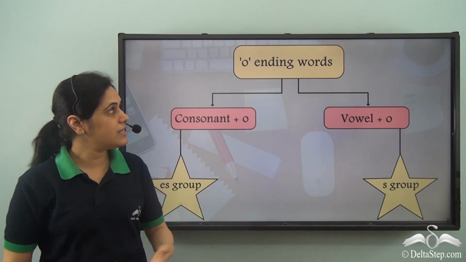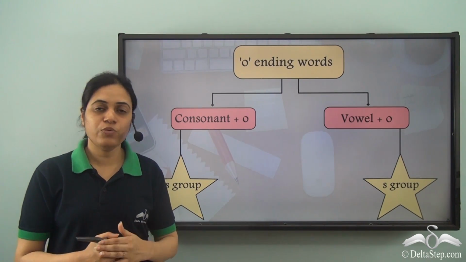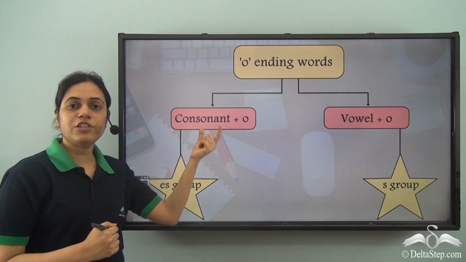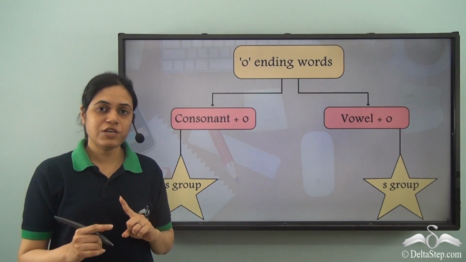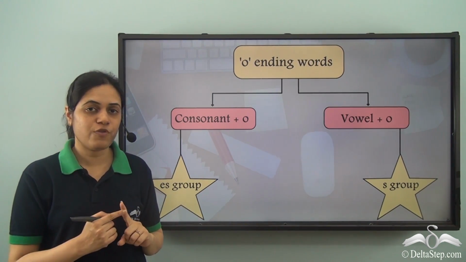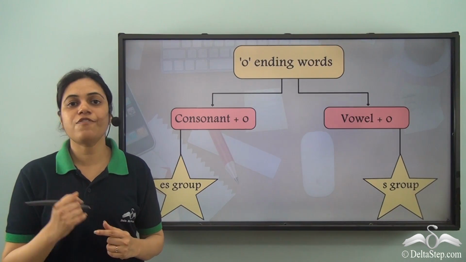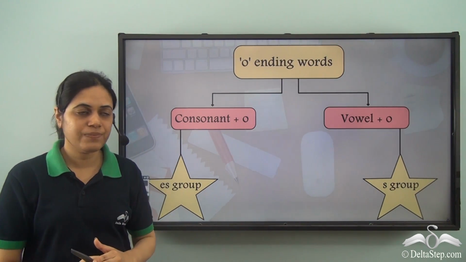Now for the words ending with O, they form their plurals in two different ways. The words which end with consonant plus O, that is, the words which have a consonant before O, belong to the ES group. That is, they form their plurals by adding ES at the end.